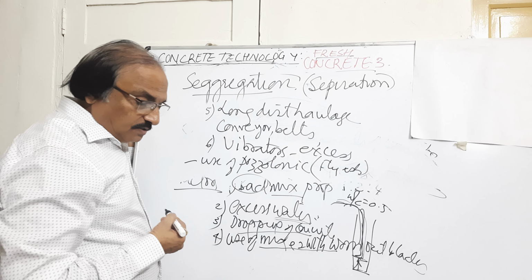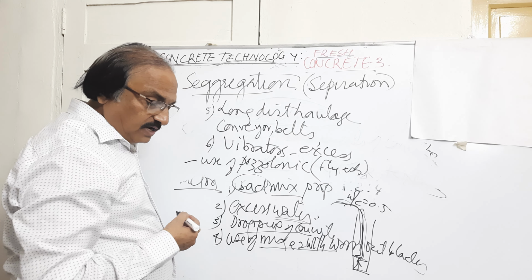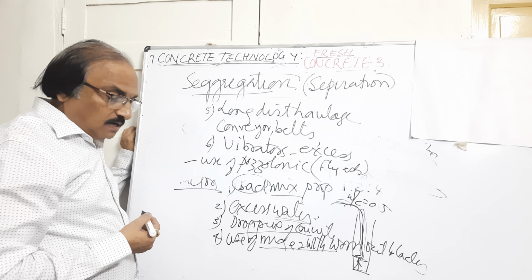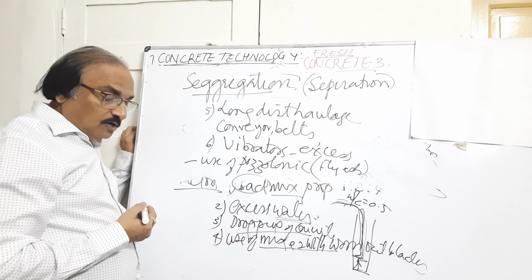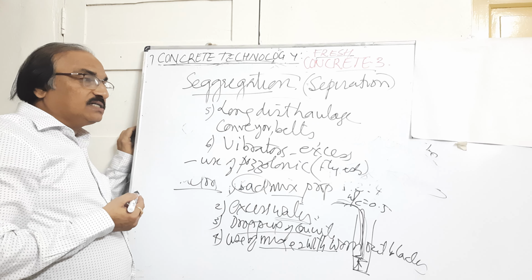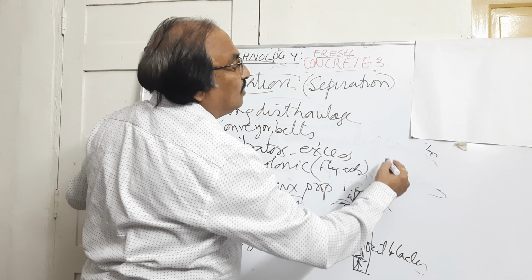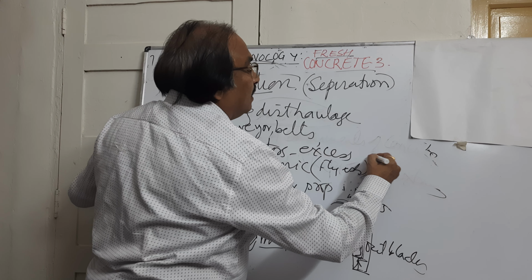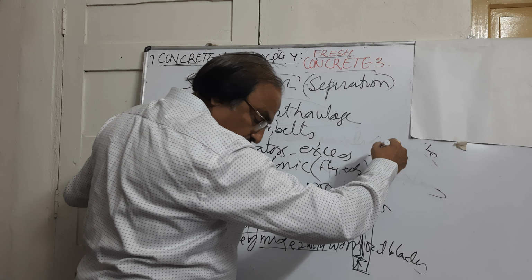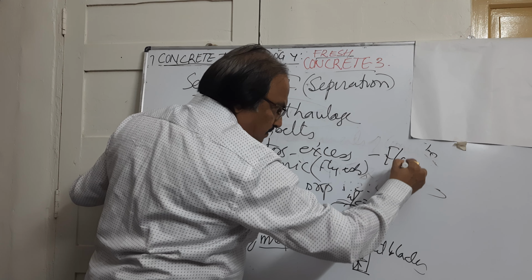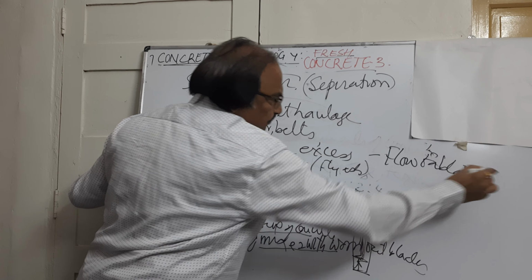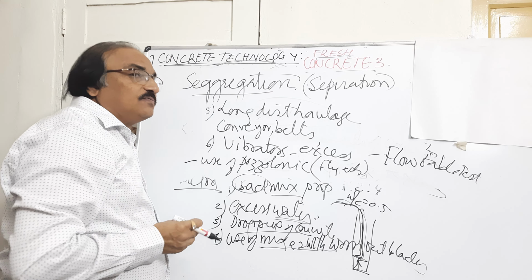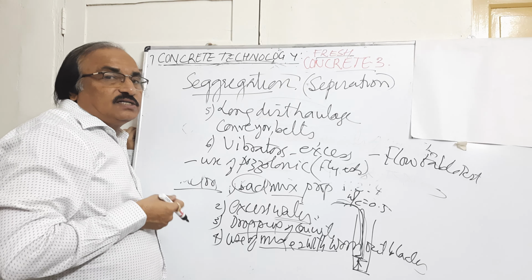This is also a way we can reduce the segregation of the concrete. Now usually to study segregation, we conduct an experiment called the flow table test. This flow table test will help us to know the segregation of the concrete.